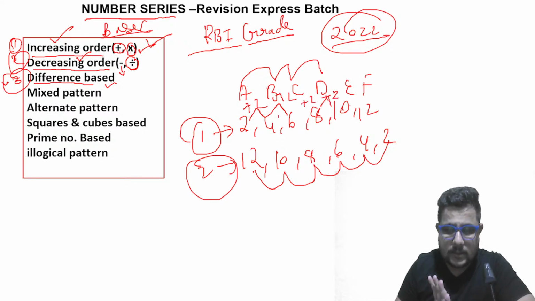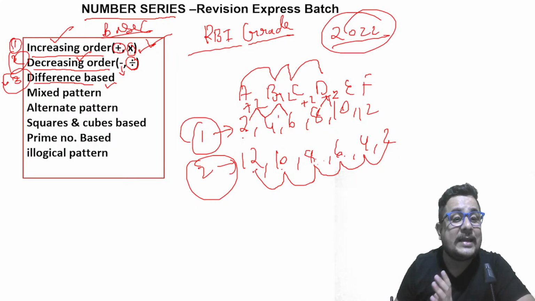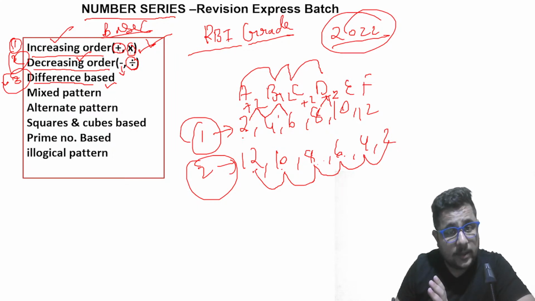Very simple number series, or you can say consecutive even numbers. In decreasing order also, 12 minus 2, 10 minus 2, 8, 8 minus 2, 6, 6 minus 2, 4, 4 minus 2, 2. So here also the series is in decreasing order. Here decreasing, increasing, based on what? Difference, when you are able to solve the series by difference.